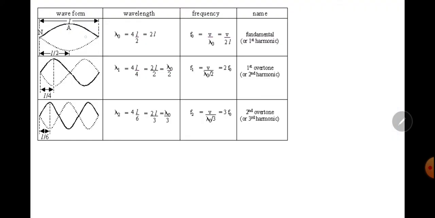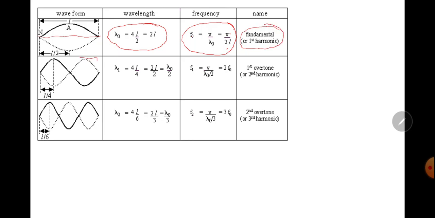Here, for one loop, L is equal to one loop. The relation for frequency is f naught equal to v divided by 2l, the fundamental frequency or first harmonic.